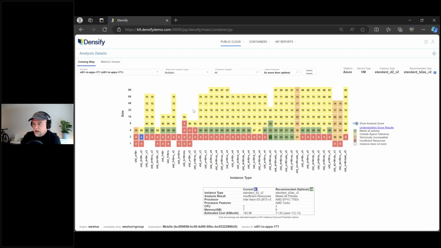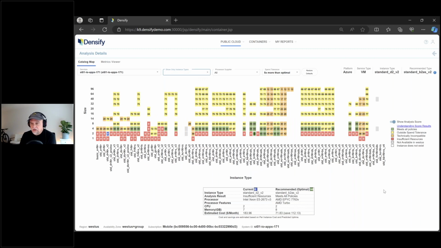This is the Azure map, it looks fairly different. It's a different shape. It's got different instance types. It's in many ways more complicated and has different sizes. The naming has the size stuck in it. And if I look at the entire catalog, it's a pretty complex catalog. This still isn't the entire catalog because Azure has a lot of really weird and wonderful sizes and constrained CPU sizes, and we analyze all of those. So this can get extremely complicated to figure out an Azure placement.